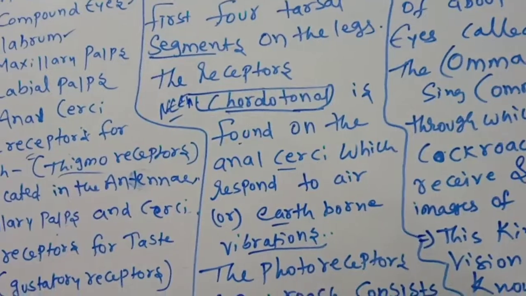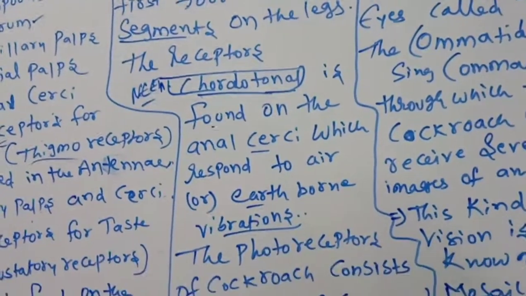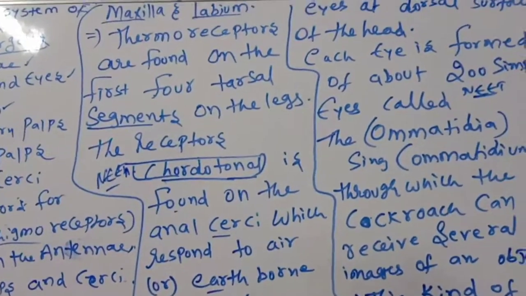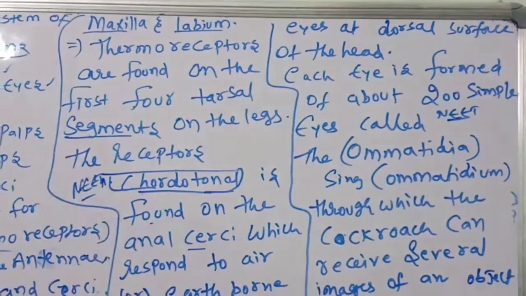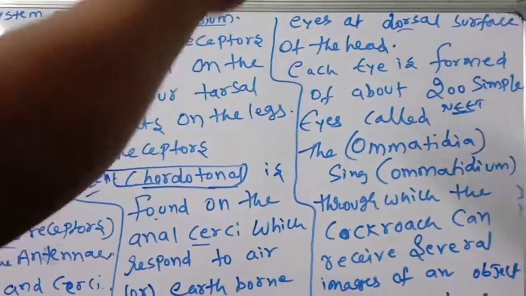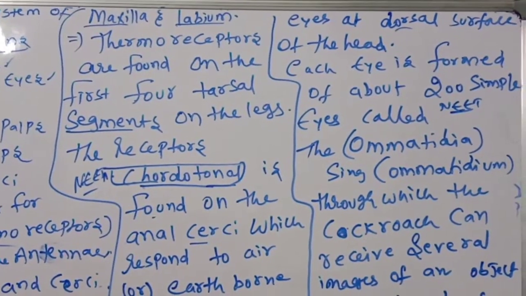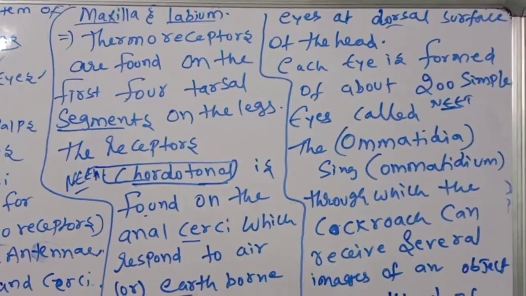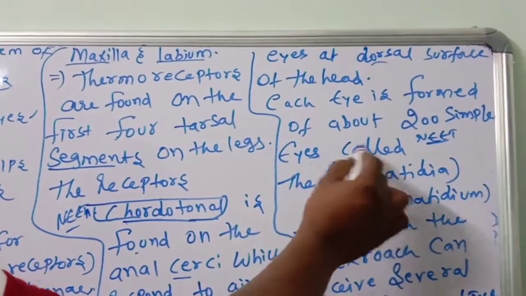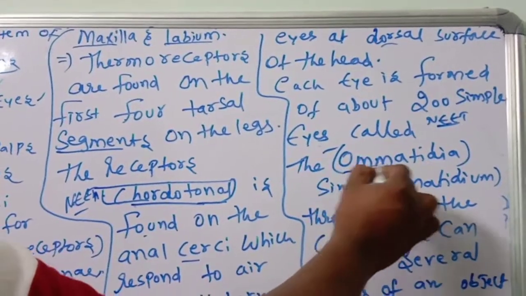The photoreceptors of cockroach consist of a pair of compound eyes. How many are there? A pair of compound eyes at the dorsal surface, the upper side, of the head. Each eye is formed of about 200 simple eyes called ommatidia.